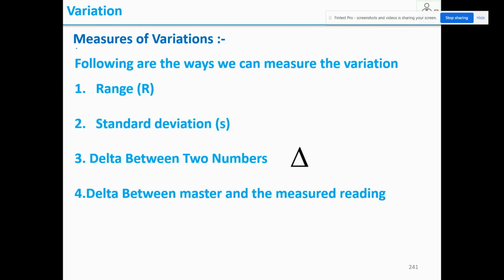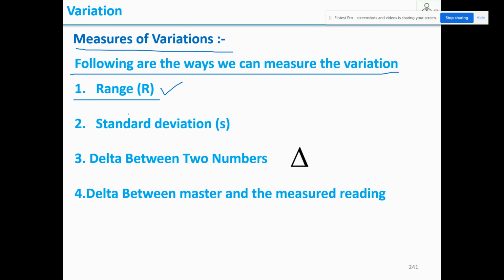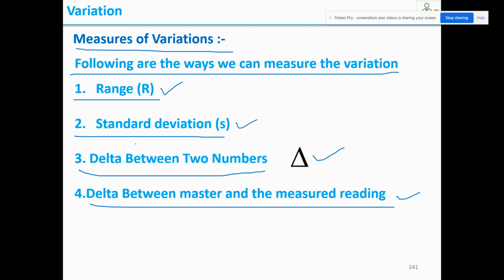Now let us see measures of variation. What are the ways we can measure the variations? Following are the ways we can measure the variation. One is the range, second the standard deviation, third the delta between two numbers, then the delta between master and the measured reading. So what is range? Say your data is 1, 2, 3. Maximum value minus minimum value is the range: 3 minus 1. So you can say 2 mm there is a variation.